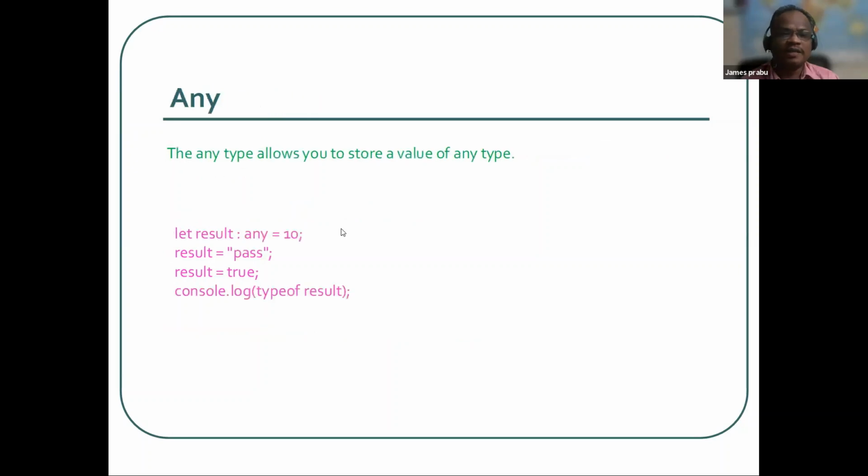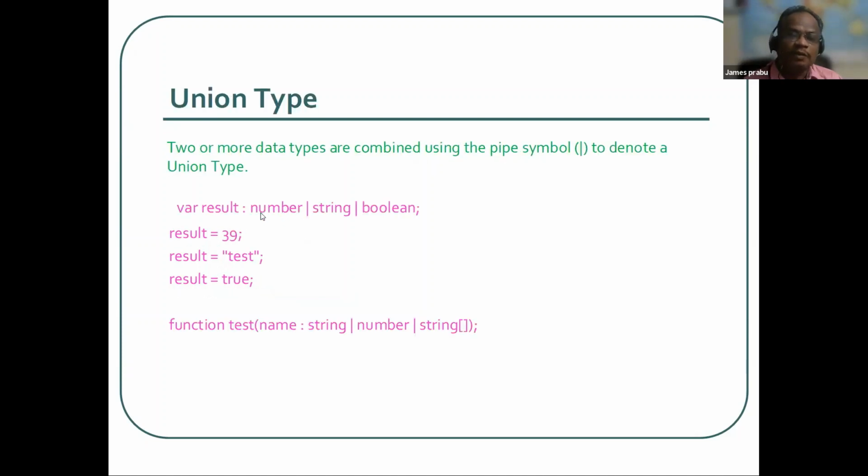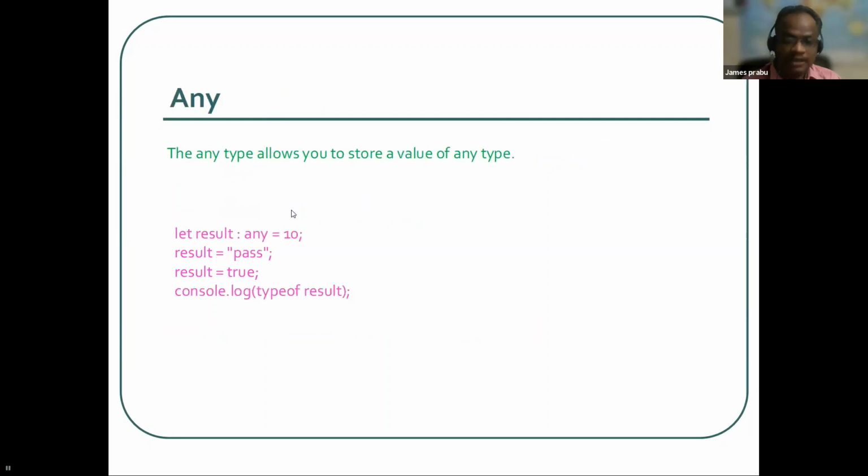The next type is any. We can say this is the big brother of union. The union type accepts only the listed data types. In previous slides, we said the result should accept 3 types, right? But if you do the same here and declare the result as any, it will accept anything.